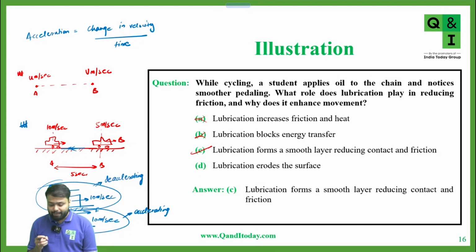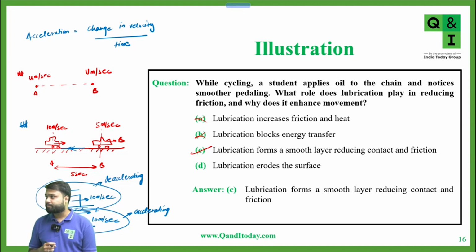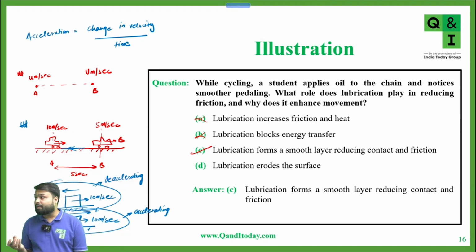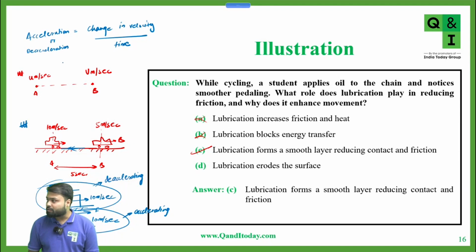So can we say that from A to B the car is decelerating? Now we have to find the deceleration. We know that acceleration or deceleration is equal to change in velocity upon time.